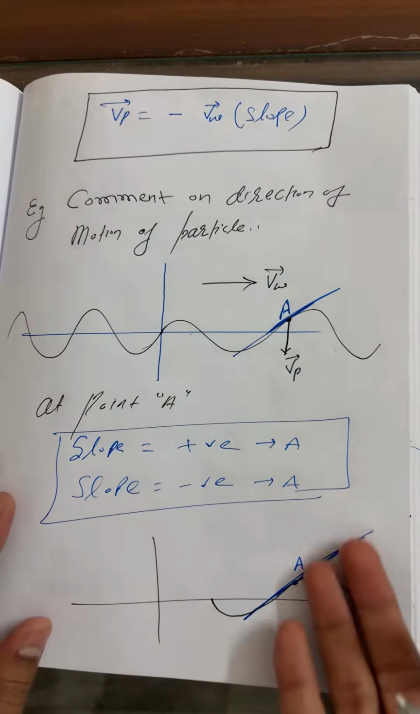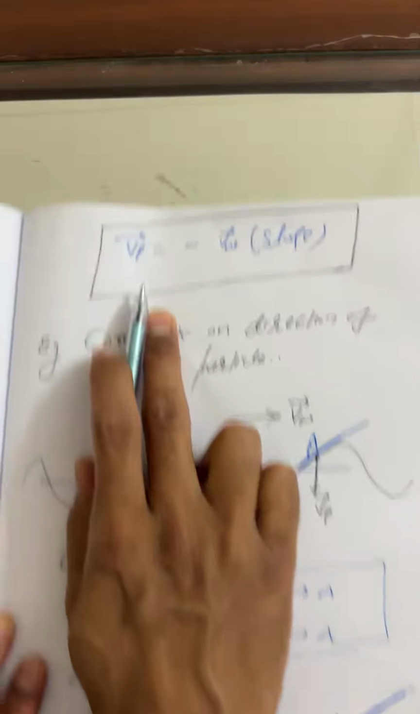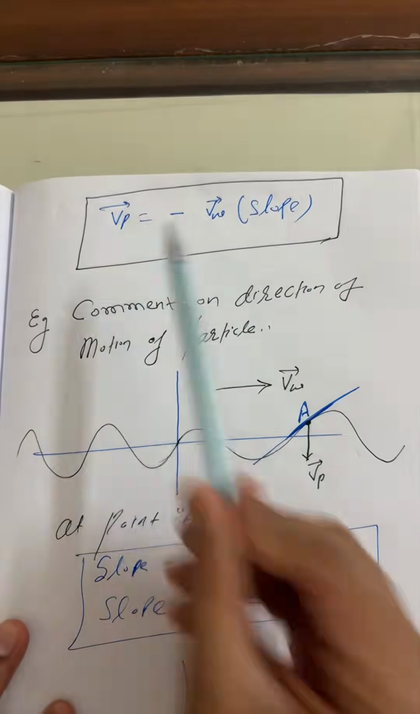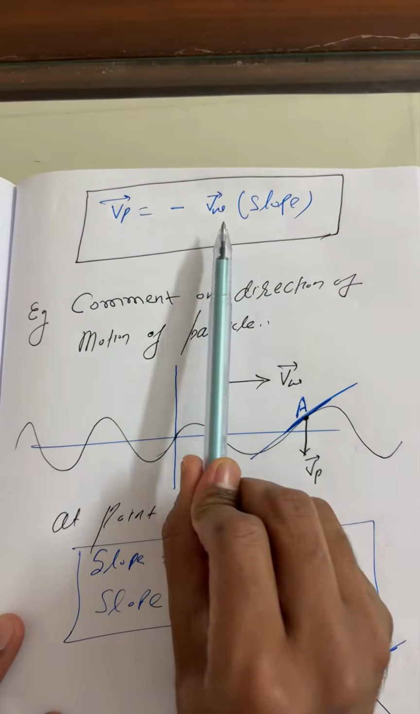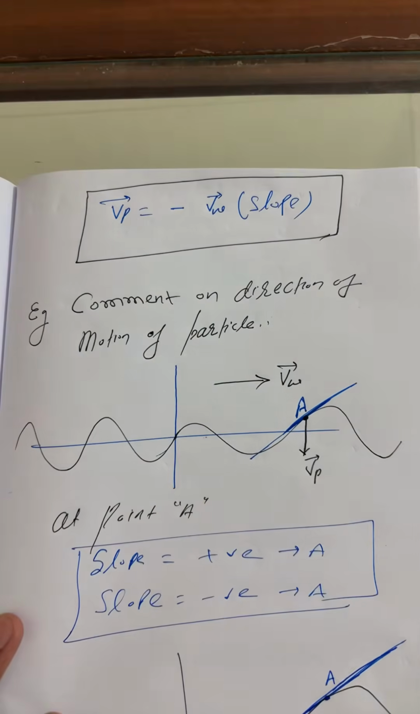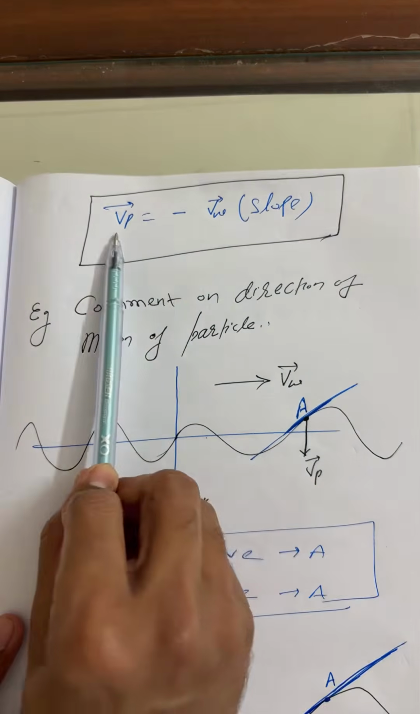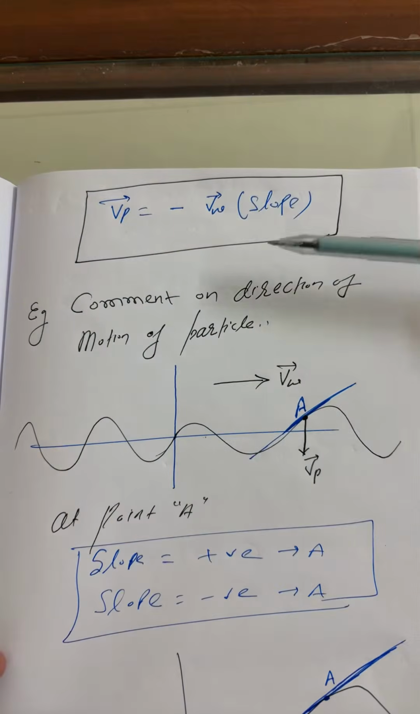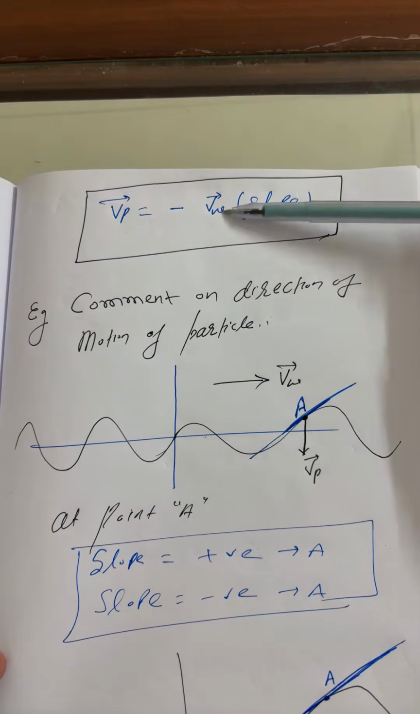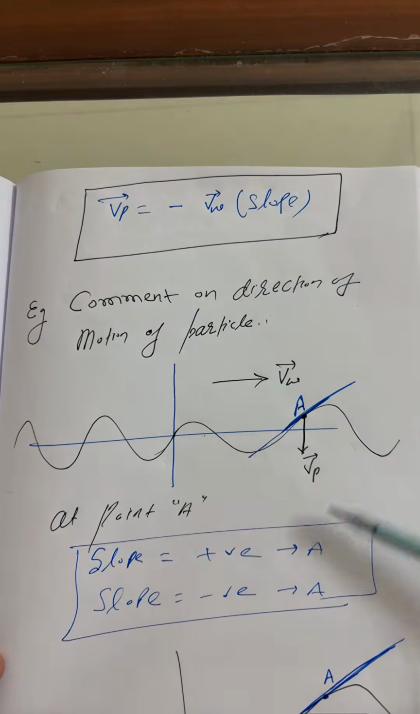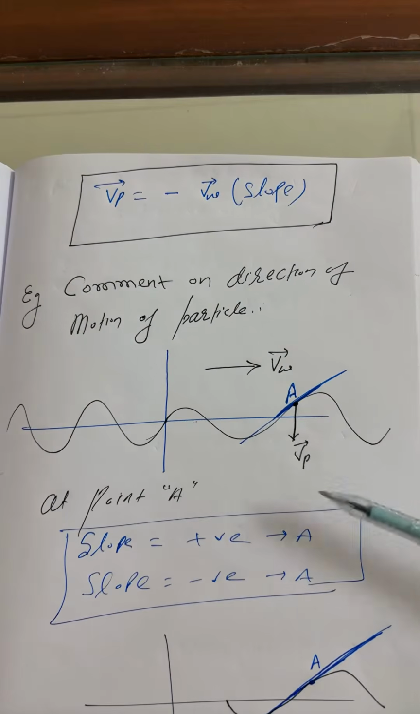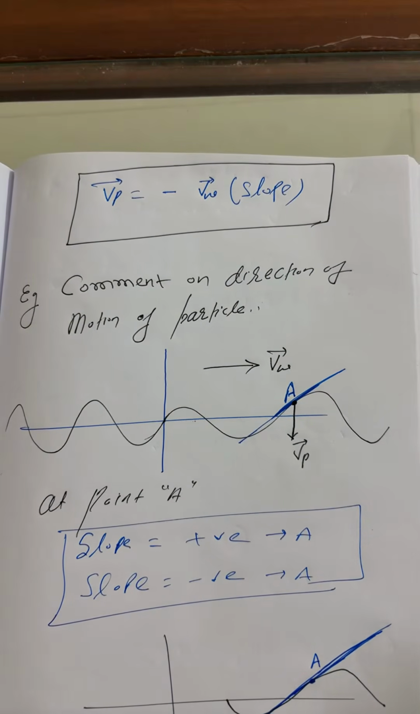Positive. Now, Sagar, I gave you the formula here. What is the velocity of the particle? Minus the velocity of the wave times the slope. The slope remains positive, so what is the direction of velocity? Negative only. The direction of velocity is negative, so this is the answer: in the downward direction. I hope you understand, Sagar.